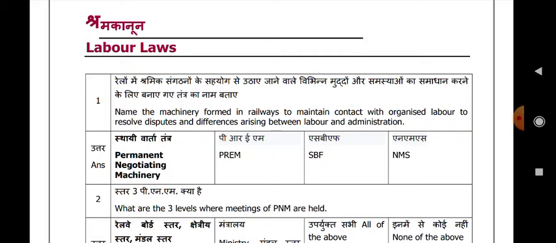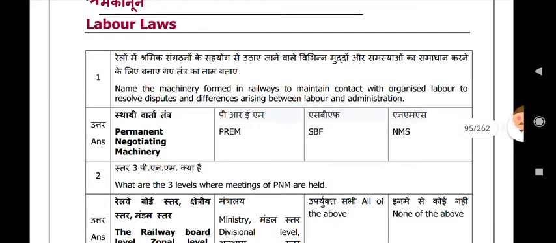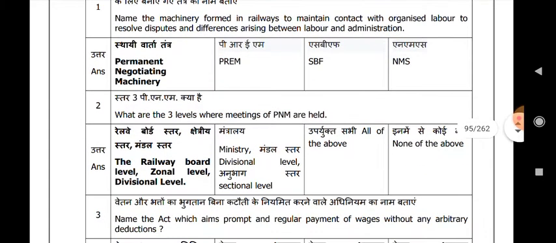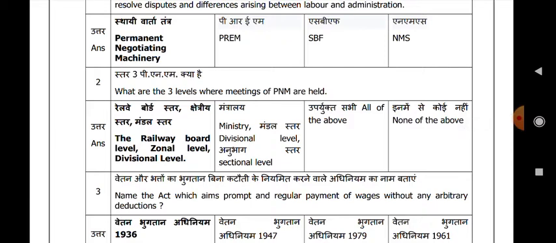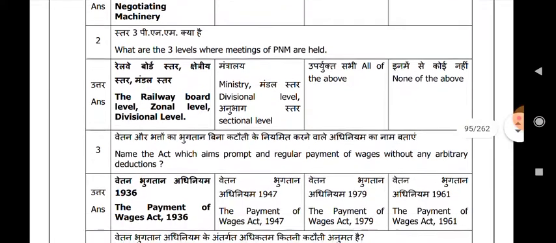Name the machinery formed in railways to maintain contact with organized labor to resolve disputes and differences arising between labor and administration. Permanent Negotiating Machinery. What are the three levels where meetings of PNM are held? The Railway Board level, second zonal level, third one divisional level.